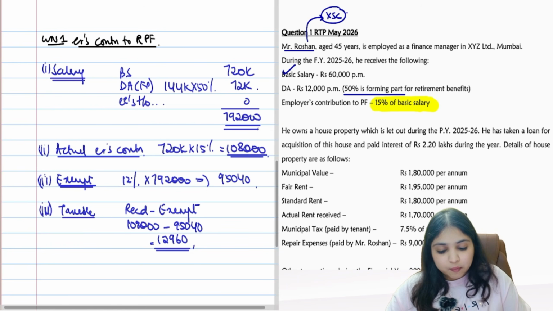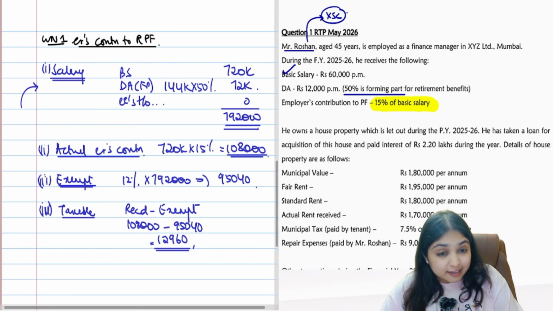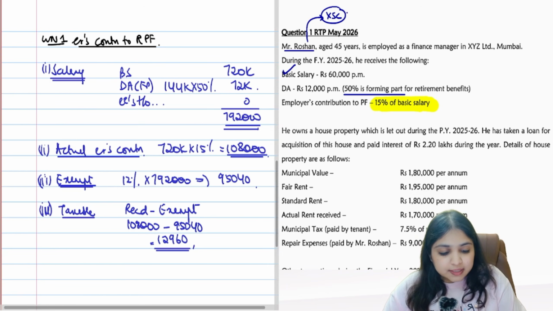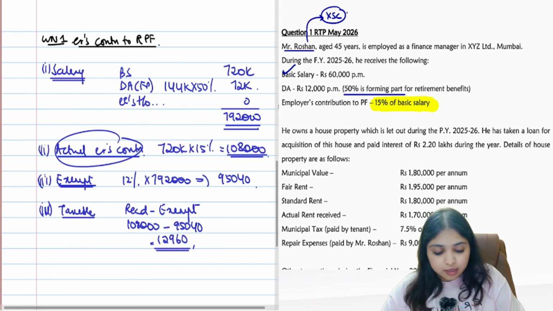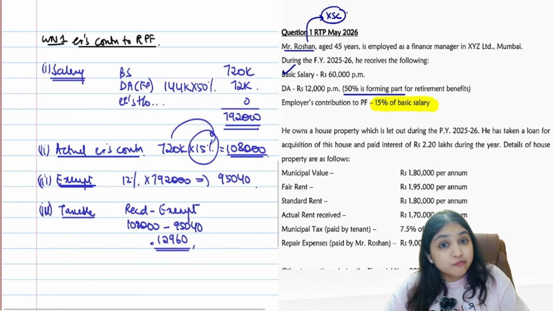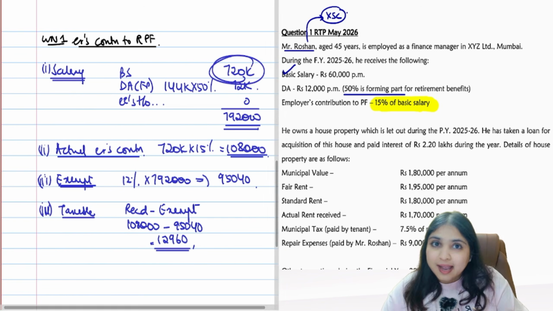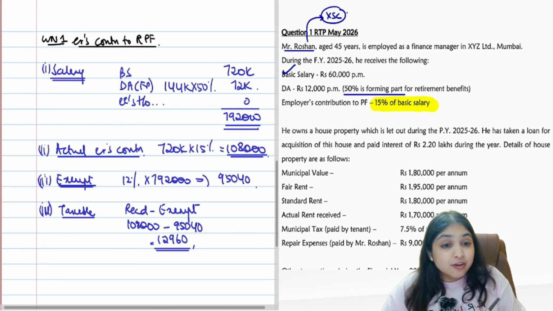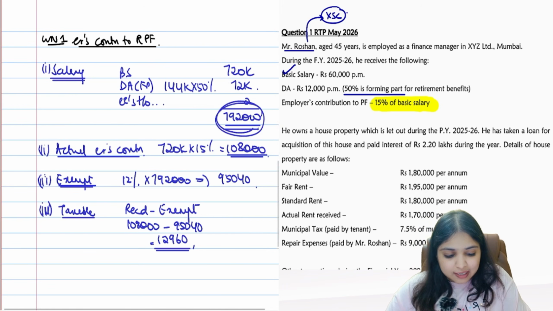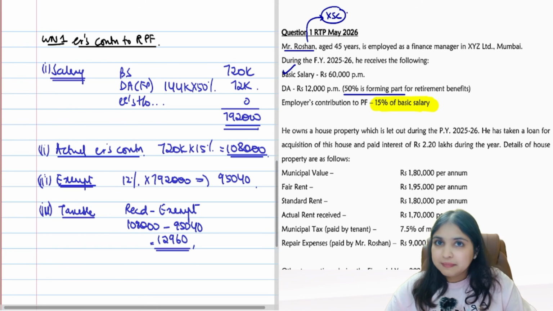Alright, so my employer's contribution to RPF, I first computed salary. Salary will have three components: basic, DA forming part, and employees turnover based commission. Then after that, I saw what is the actual employer's contribution. The actual contribution was 15% of basic. So I took only basic and I did 15% of that. Then how much is going to be exempt? 12% of the salary which you computed, received minus exempt, balance is taxable.